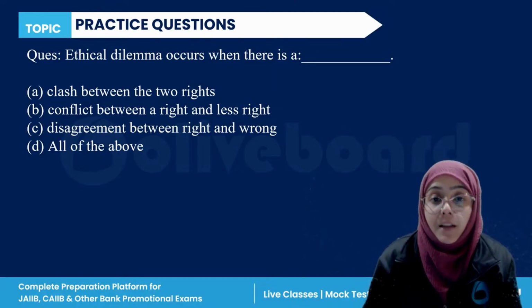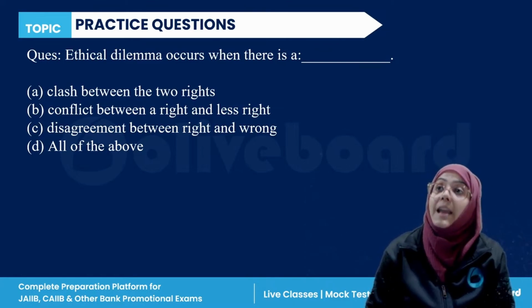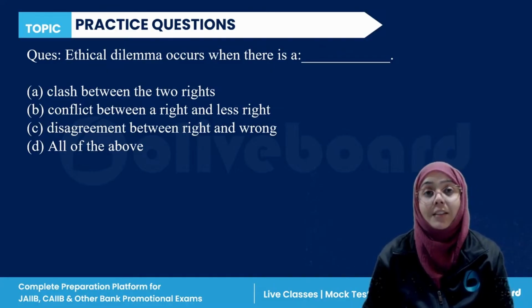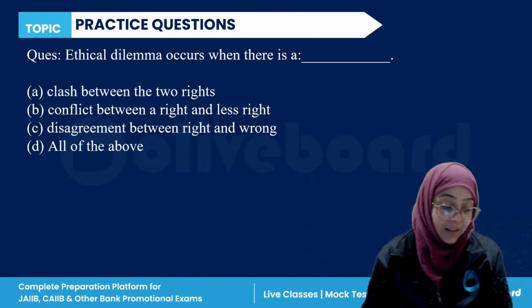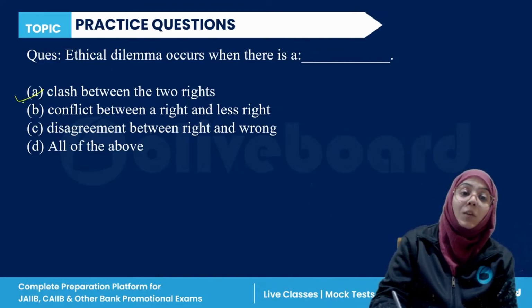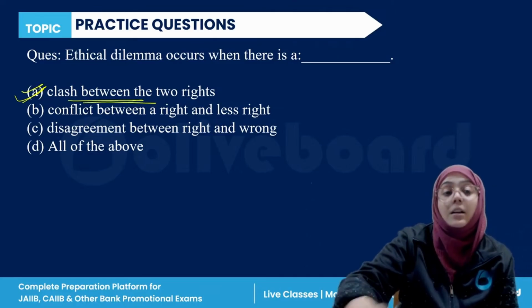Everyone, please answer this question. If there is a clash between two rights, then an ethical dilemma occurs.